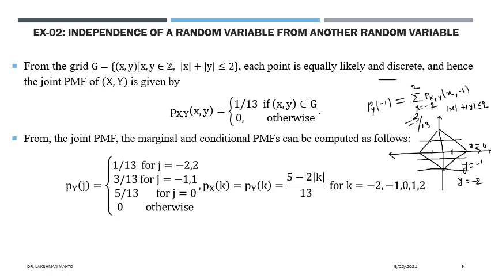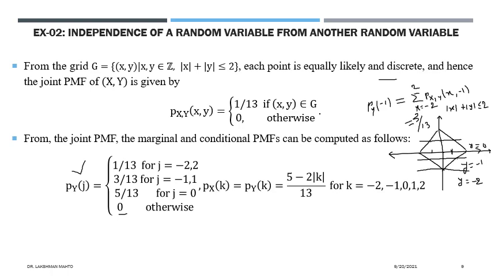And if you take j other than this value, then what would that be? Probability would be 0. So this is the probability mass function of y. Now tell me what would be the probability mass function of x?